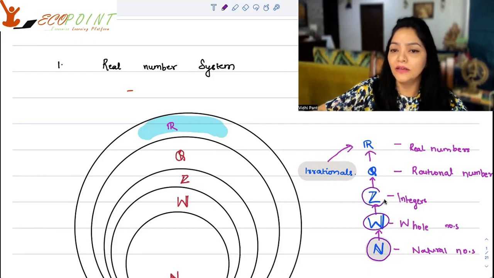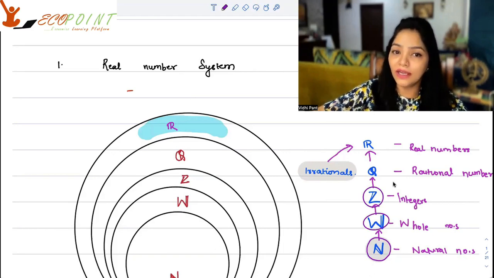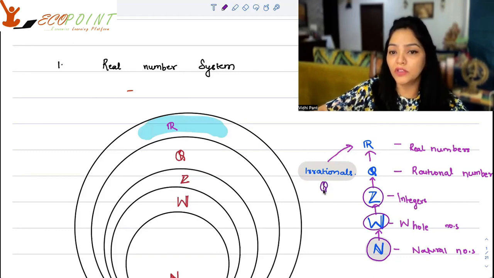And bigger than the set of integers would be the set of rationals. Now, rationals are fractions in between. So all the numbers that you can represent in terms of p by q are rationals. On the real line, you also find some kind of numbers which are called irrationals.